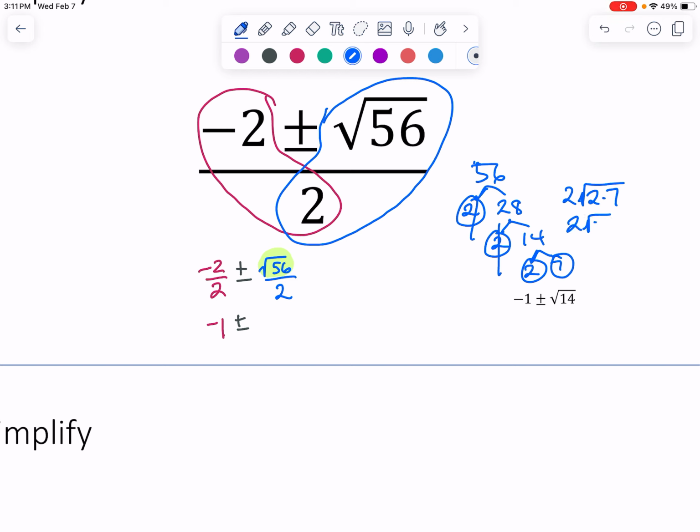So 2 square roots of 14 is how that simplifies. And now we can cancel these 2's. And our final answer would have the negative 1, the plus or minus, and the square root of 14.